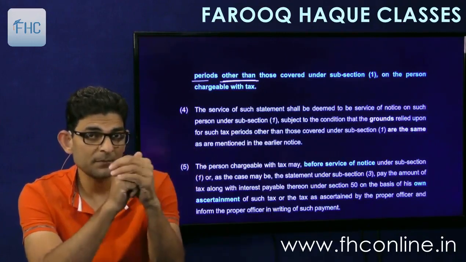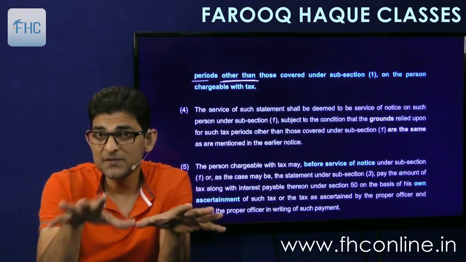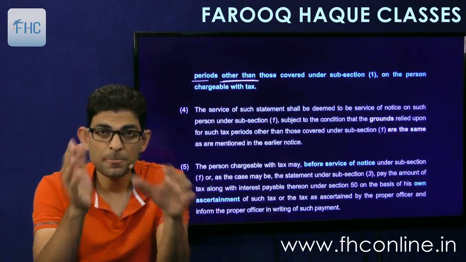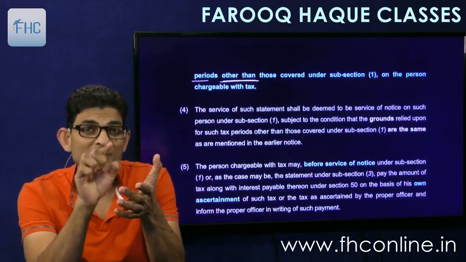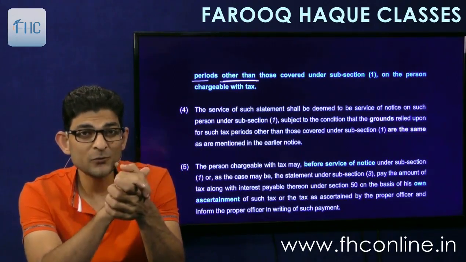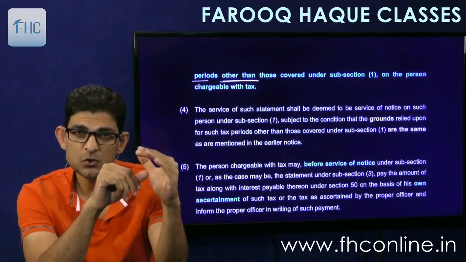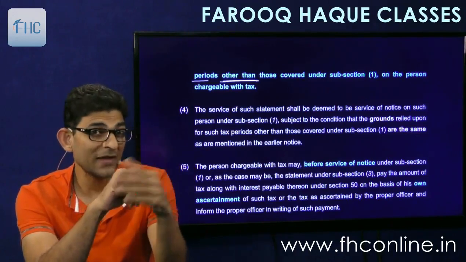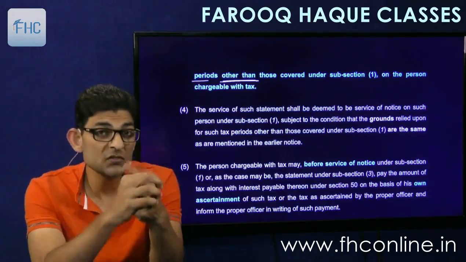Okay, so notice has come. Now notice is pending. When the notice is pending, means it is yet to be finalized, he finds that we have short paid in the month of March also or April also. So does he have to issue a second notice for that? Will he have to issue another notice?